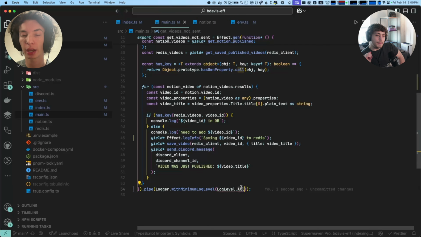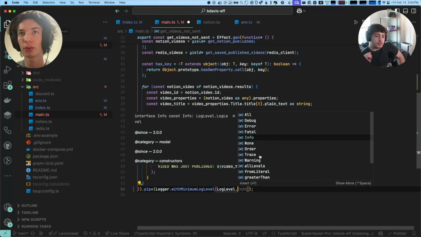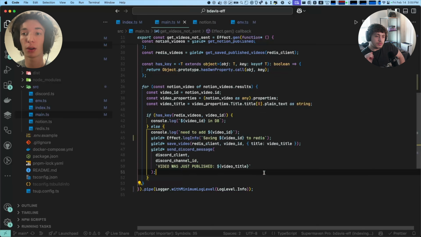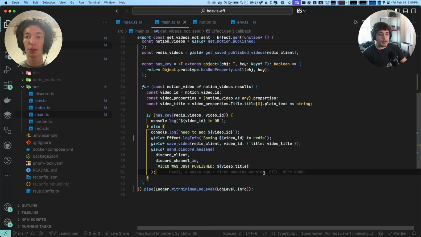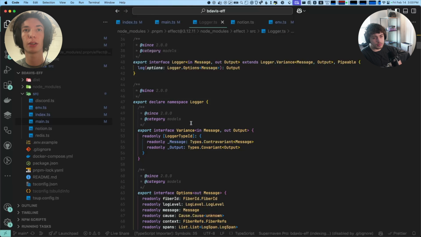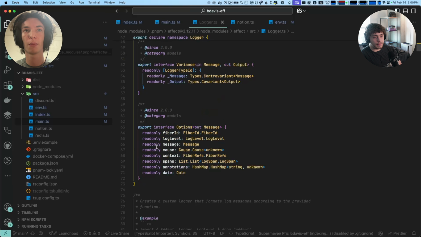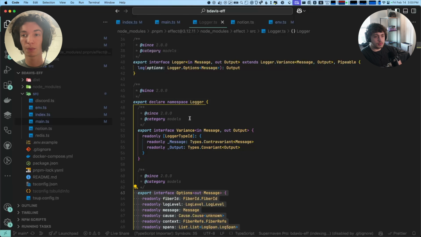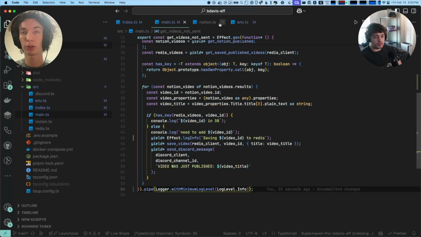So that's what this would look like, and you can change this again. There's trace, none, info, fatal, error, debug, all. And just like how I mentioned the console service, there's also a logger service, and that's completely injectable. There's a default implementation that writes to standard out, but we can look at what the logger interface actually looks like. It just has this one function called log, which has some options to the output, and so you can write literally anything that matches this interface, and it will inject it, and your program can use it.